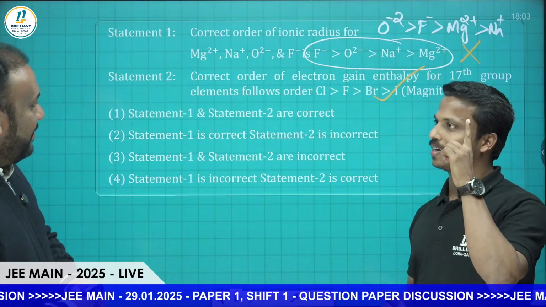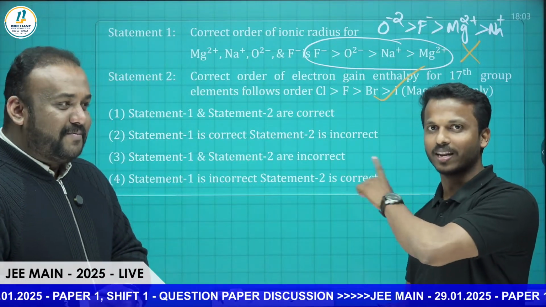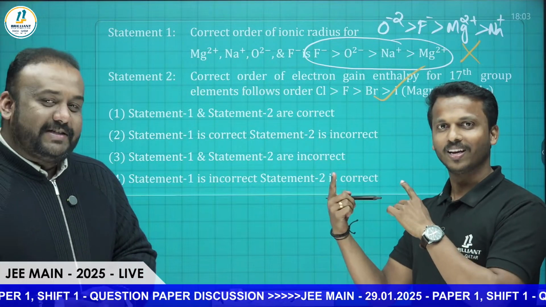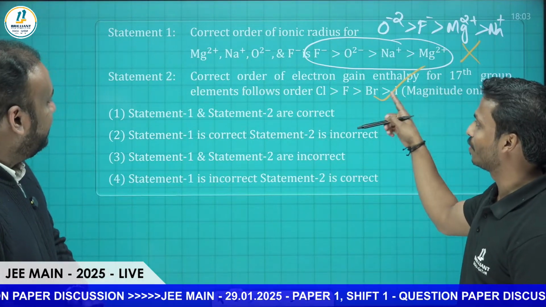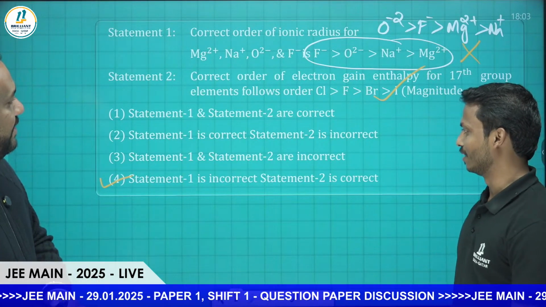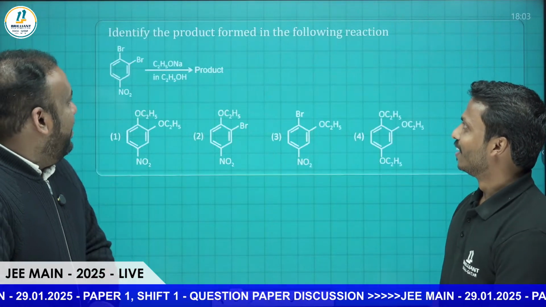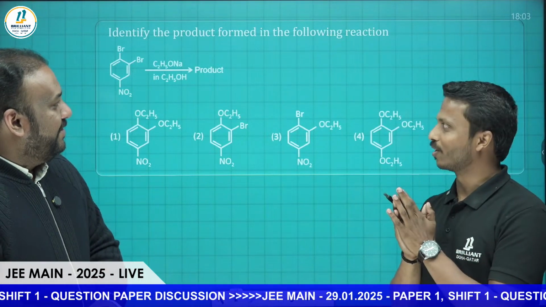And statement 1 is wrong. In the first day JEE examination paper itself, they asked the electron gain enthalpy match the following. Now here it's a statement based question. So statement 1 is wrong, statement 2 is correct. So option 4 is the correct answer. And this is something we have to know about the concepts and all.